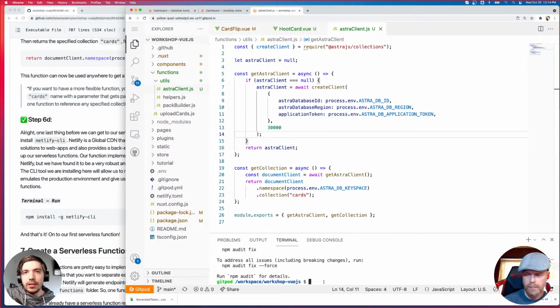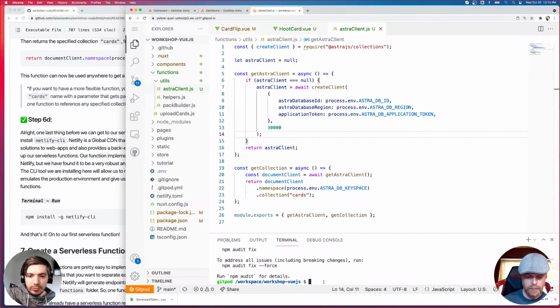It provides the dynamic backend that serves up the dynamic endpoints for our serverless functions and allows us to use those as if they were online.